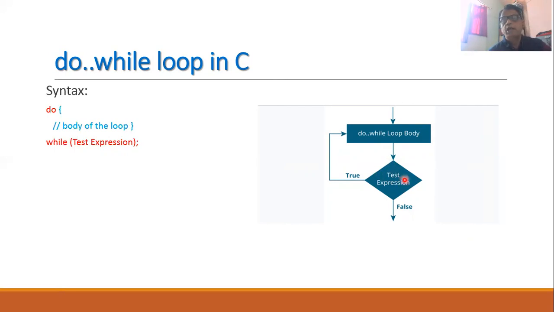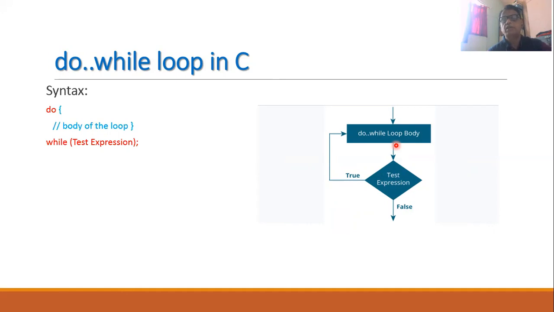Whenever the value of the test expression becomes false, then the control of execution will be transferred to the next statement of the program. So what is the difference between while and do while? The difference is that in the while loop, if the test expression is false in the first attempt, then the body of the loop will never be executed. But in case of the do while loop, you will observe that at least once the body of the loop will be executed, and then the expression is tested.